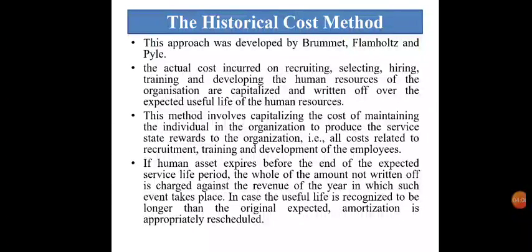But when we find that human resources are working in the organization for more than the expected years, then amortization would be appropriately rescheduled.